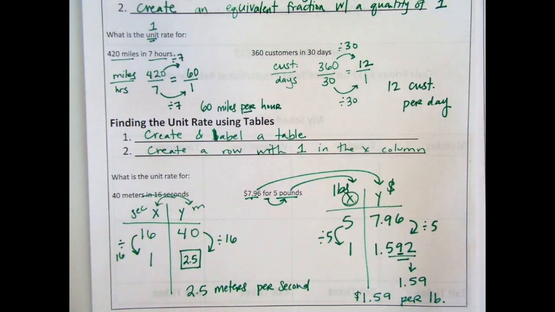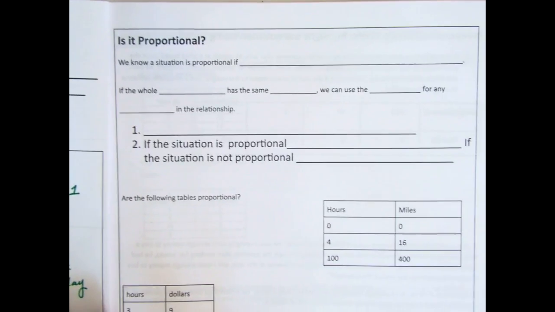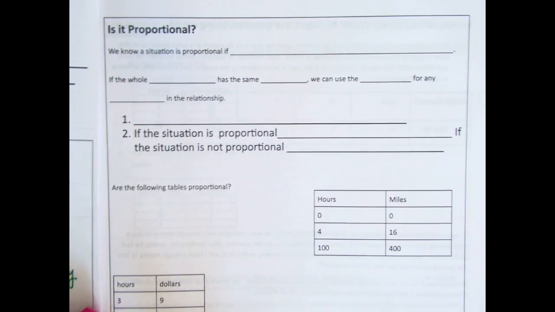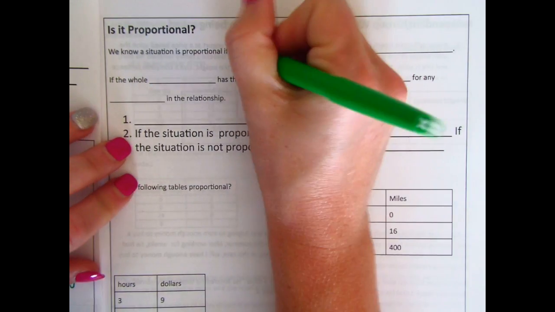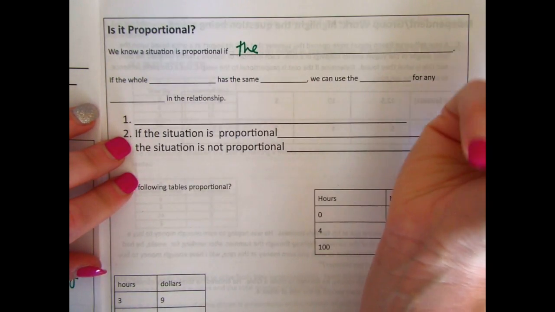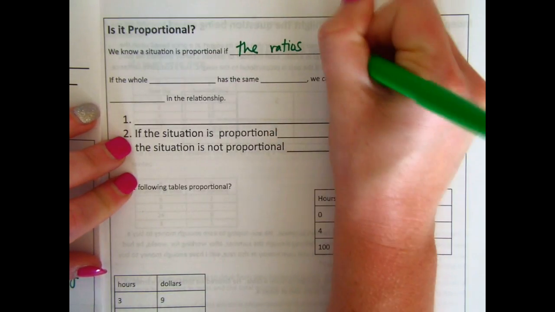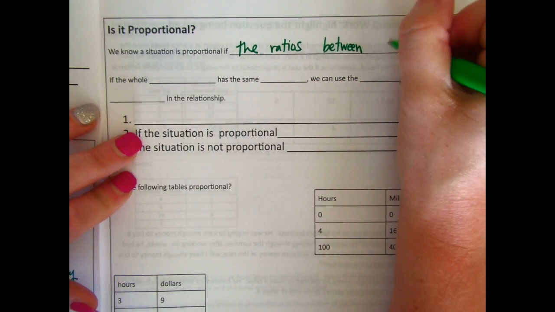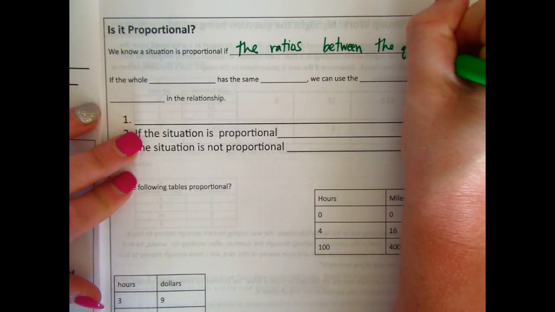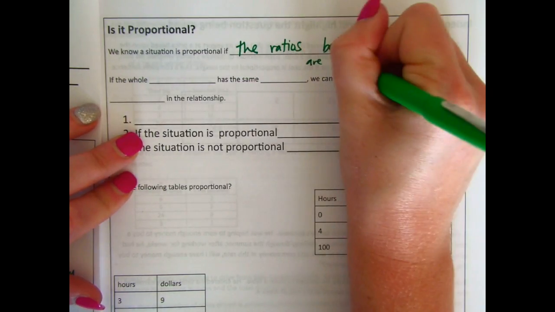This is going to be a rather long video compared to the rest of the week. And we're moving on to this new concept of, is it proportional? We know that a situation is proportional if the ratios between the quantities, which is just a different way of saying items or pieces, are all the same.